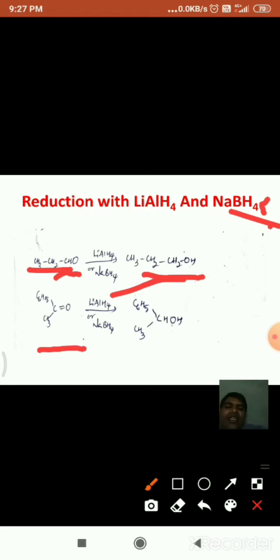For example, if you take a ketone, this is phenyl methyl ketone. It is reduced in the presence of lithium aluminum hydride and sodium borohydride. That means the carbonyl group is converted into CHOH, that is, it gets converted into a secondary alcohol.